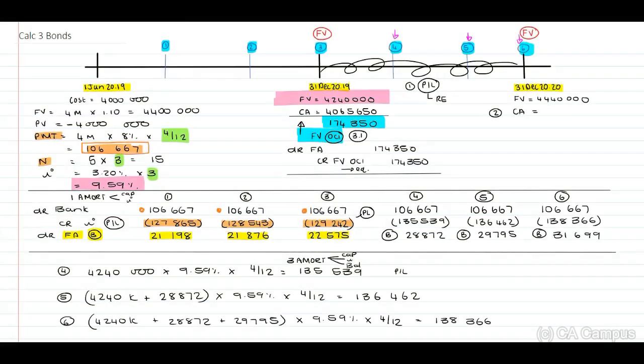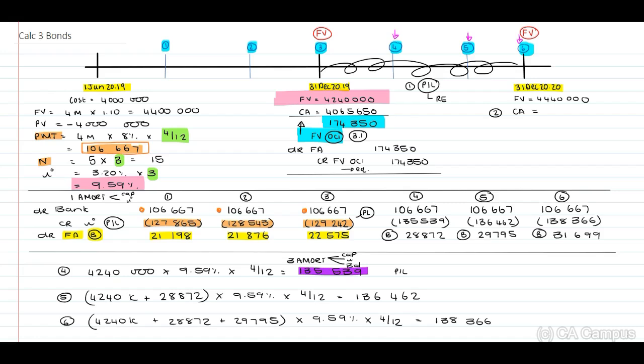I've included our payment number 6, guys. The bank 106,667, the interest 138,366, and our balancing figure. Okay, so we now need to determine what is the total in terms of our interest, guys.